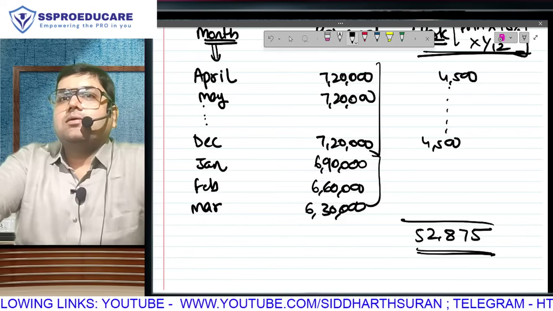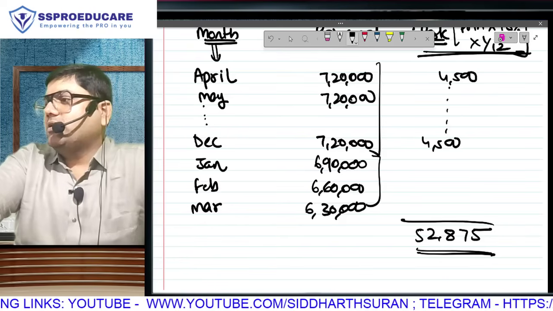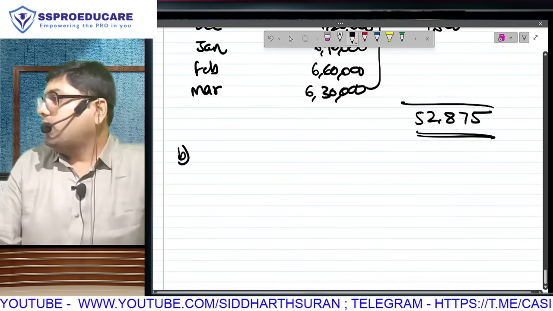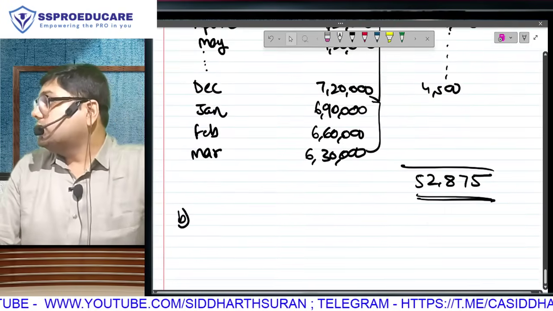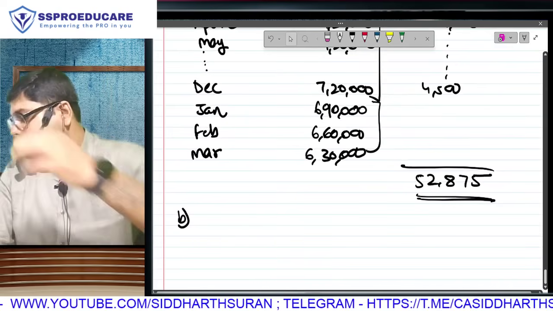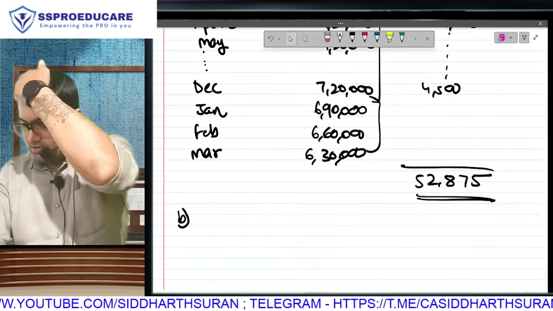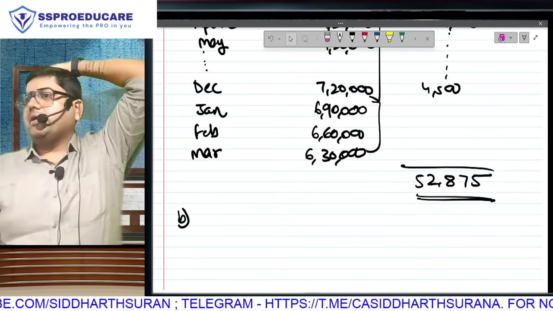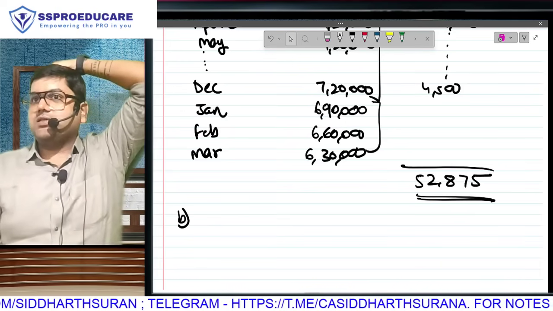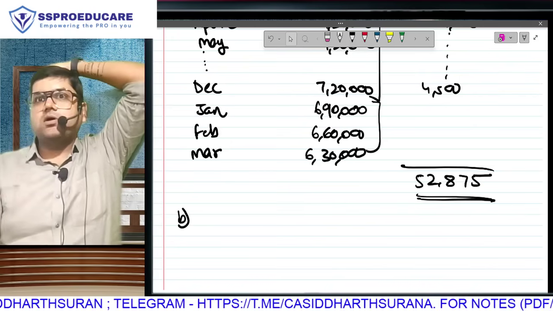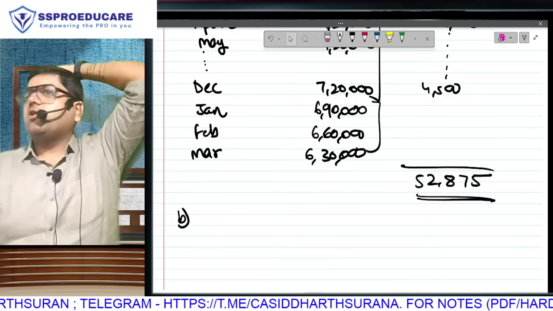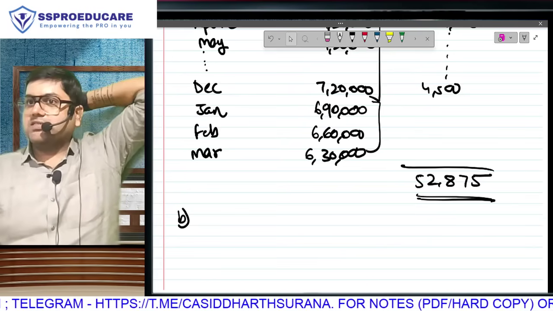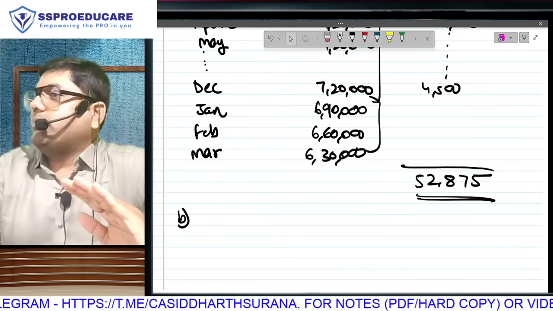You're also clear about the concept here. Chalo, second part of this question. See, copying it blindly is not good enough. Are you also understanding how we are getting the answer? Objective is what? If this question is given to you to solve by yourself, will you be able to get the correct answer? Objective is that. You think if this question is given to you as a test, you will be able to get the correct answer?